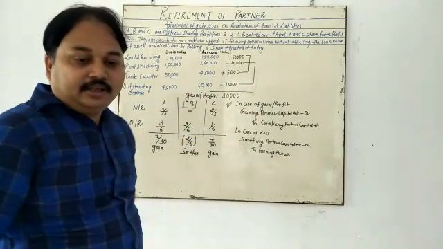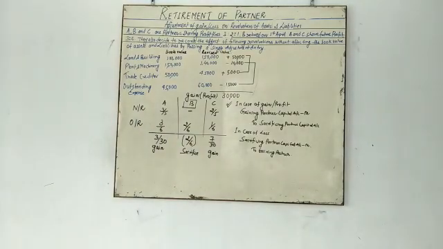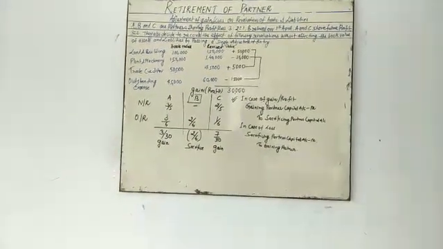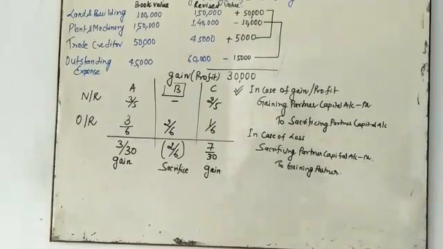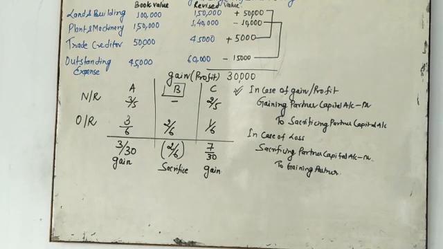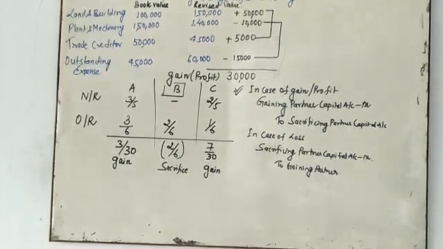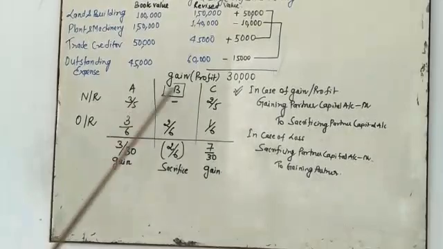So my dear student, you have to observe that in case of loss, the gaining partner's capital account is what? In case of loss, the gaining partner's capital account is going to be credited. In case of profit, the gaining partner's capital account is debited. So you keep remembering all those things. Okay. So try to understand what we have to learn. So you need to calculate first the gain or loss.